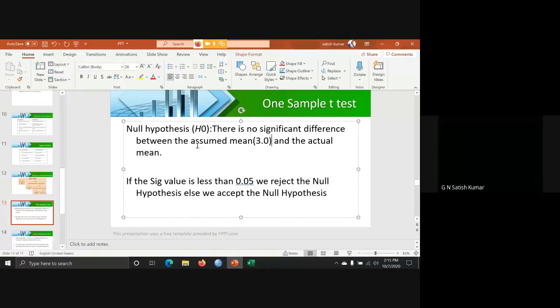So what is the hypothesis? There is no significant difference between assumed mean and the actual mean. So we are rejecting, which means there is a difference between assumed mean and the actual mean. This is what is called one sample t-test. We can write here, if the significance value is less than 0.05, we reject the null hypothesis, else we accept the null hypothesis. In this case, we got the significance value 0.004, so we are rejecting the null hypothesis, in the sense there is a difference between actual mean and expected mean. Is it okay?